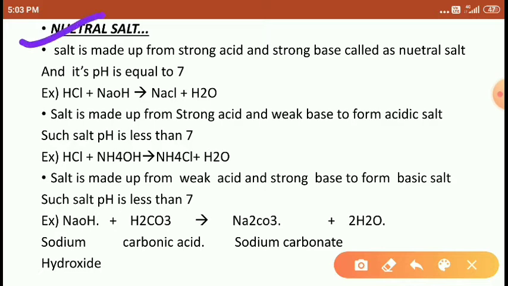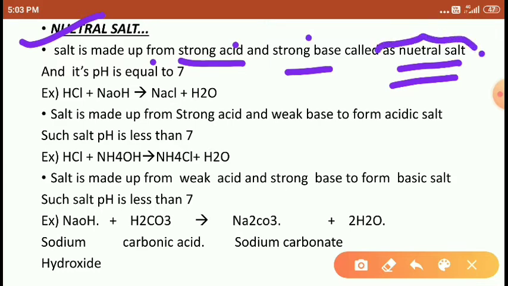First one we are discussing here, neutral salt. If a salt is made up from a strong acid and a strong base, it is called a neutral salt. Right students? This neutral salt's pH is equal to 7. Example, HCl and NaOH combine to form NaCl and water. If you dip pH paper or universal indicator in this NaCl, you get pH equal to 7, that is green color. Right students?